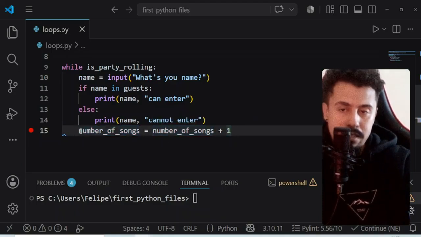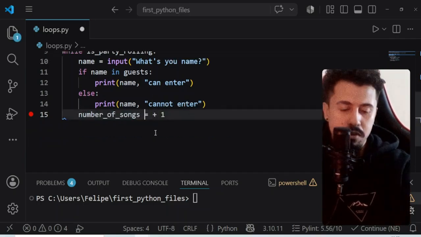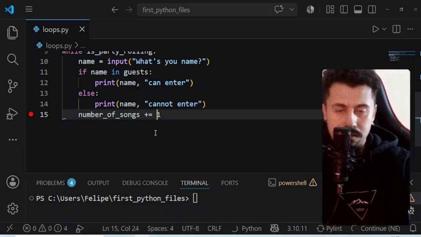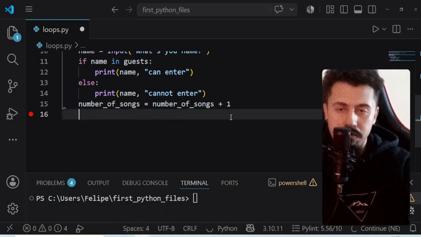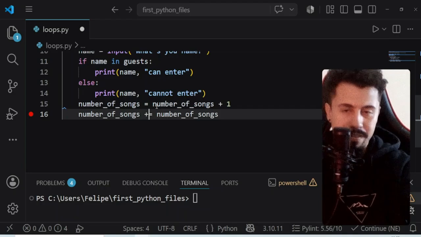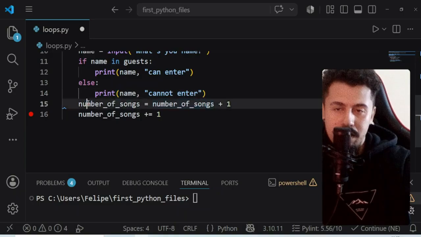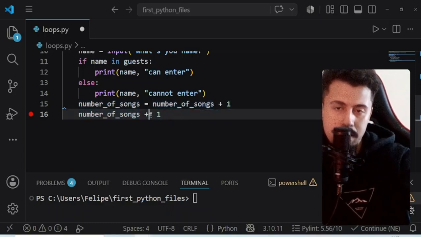And this is the basic way to increment, but you can also put like this: number of songs plus equals 1. So this is the same thing as number of songs receives number of songs plus 1, or you can write like this: number of songs plus equals 1.